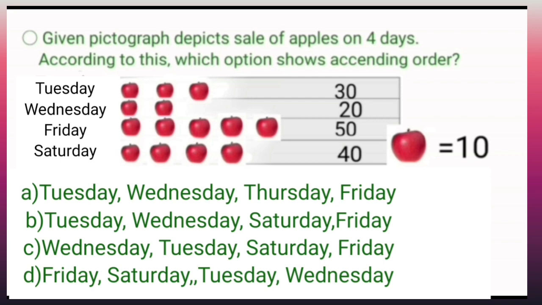So children, let's find out the correct option showing the ascending order. Is it option A, Tuesday, Wednesday, Thursday, Friday? No. Option B, it's again incorrect because the least is Wednesday. Now let's see option C, Wednesday, Tuesday, Saturday and Friday. So this is the correct one. This is the ascending order.